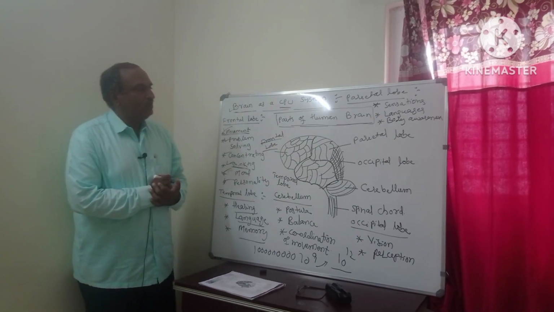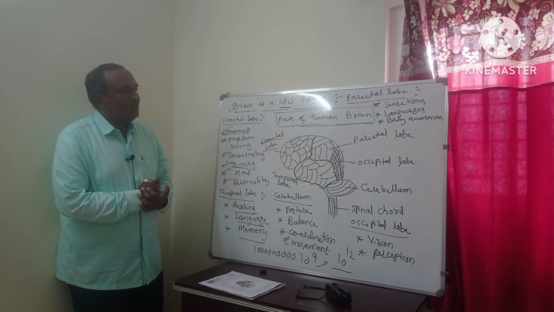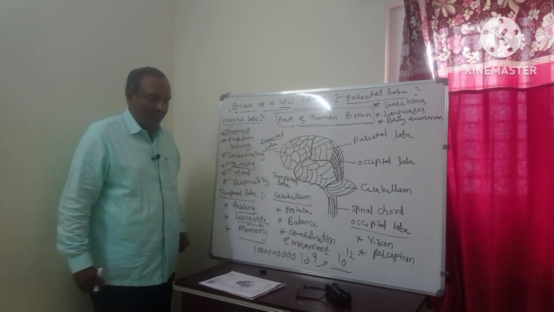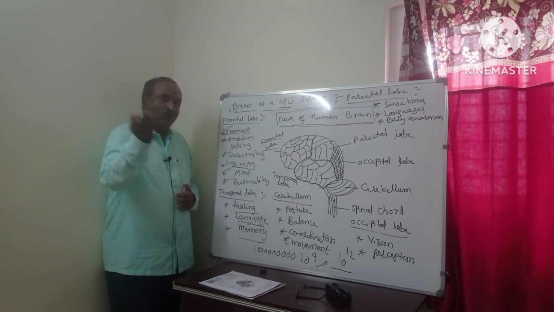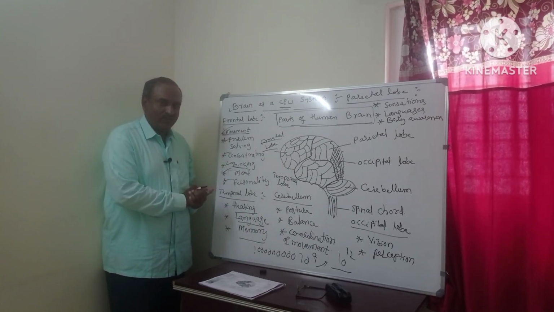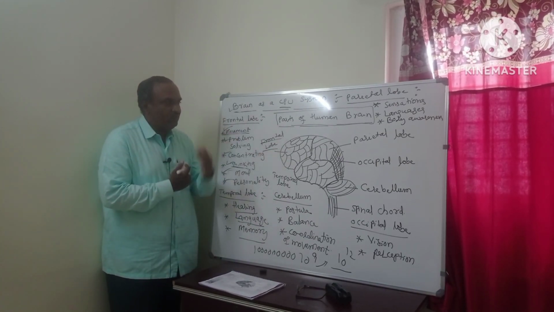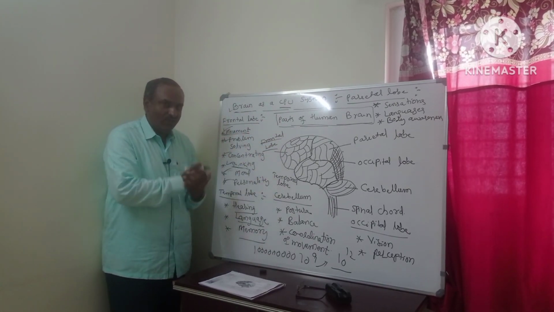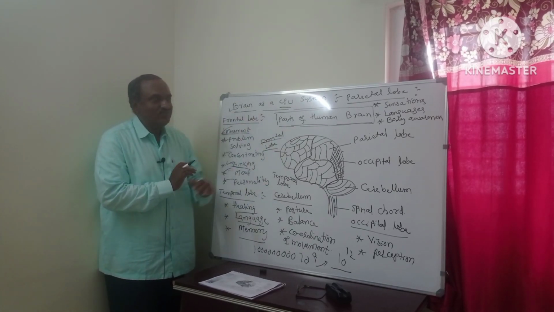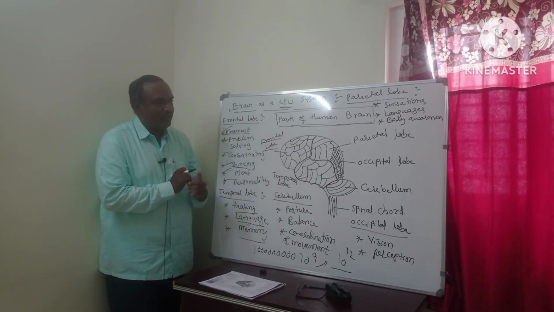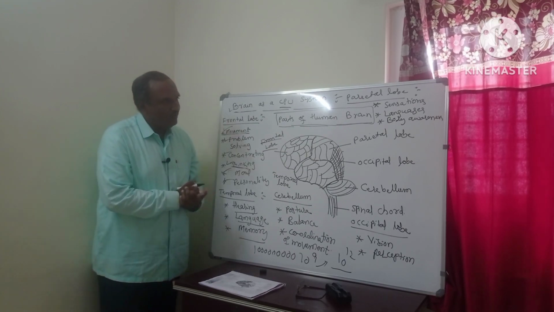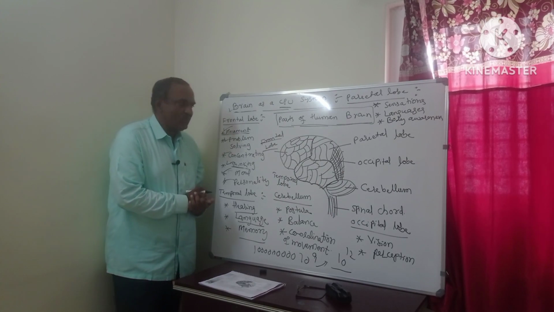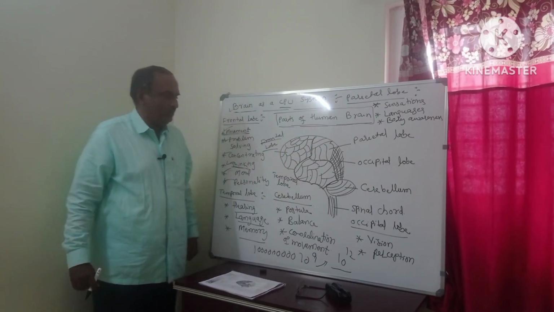Apart from that, the functions of the parietal lobe include language. What language is it? Suppose I am explaining in English, then you will come to know he is explaining in English. Suppose they speak in Kannada, then the brain tells that he is explaining in Kannada. Like that, language is also sensed by the parietal lobe. Then awareness of the body is also a function of the parietal lobe.